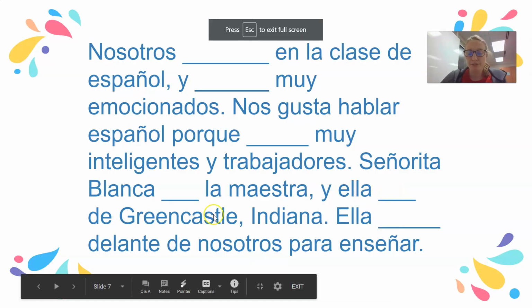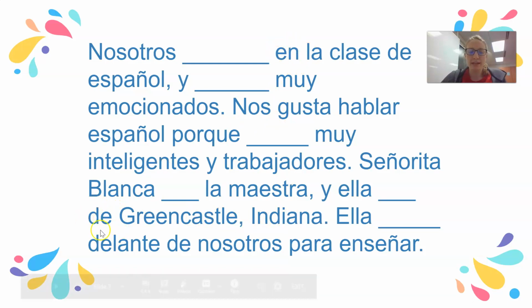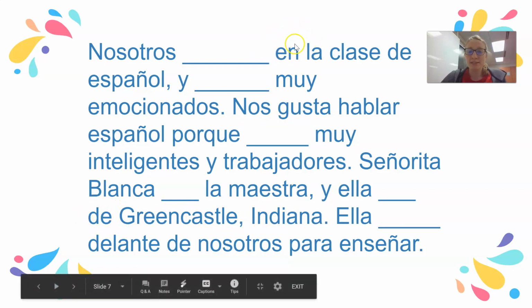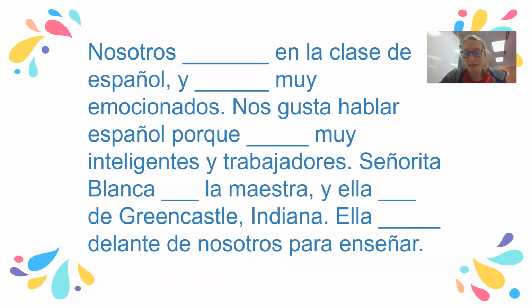Y ella blank de Greencastle, Indiana. So we're saying she is from Greencastle, Indiana. Notice the difference between if I say in or de. En means in, de means of. So for example, if I say soy de México and estoy en México, those mean very different things. Estoy en México is I'm in Mexico, but soy de México is I am from Mexico.